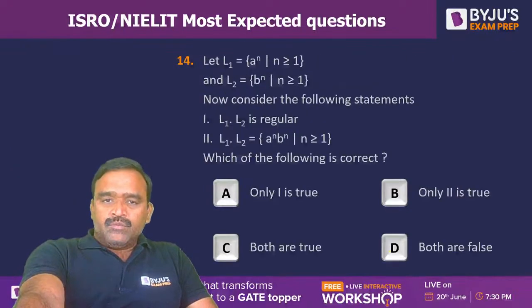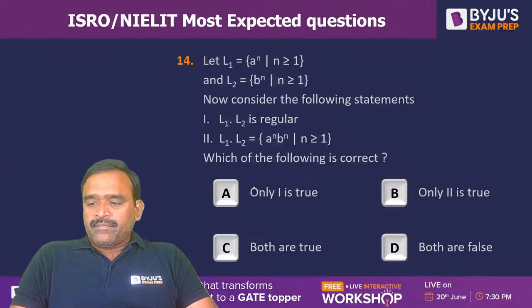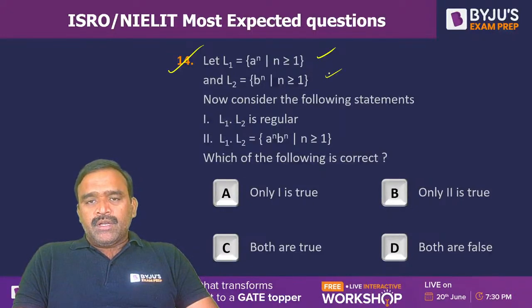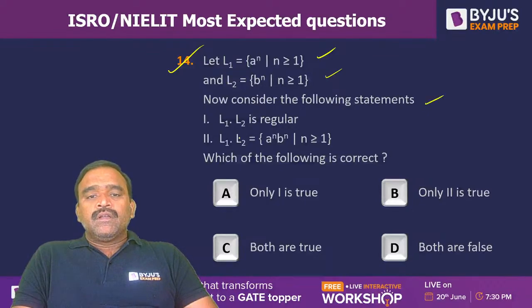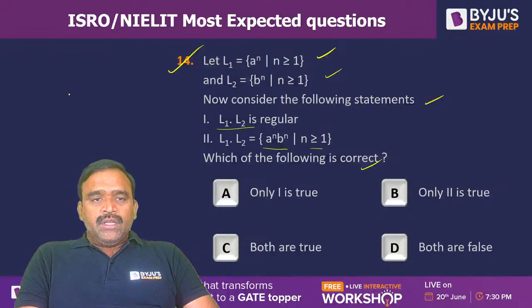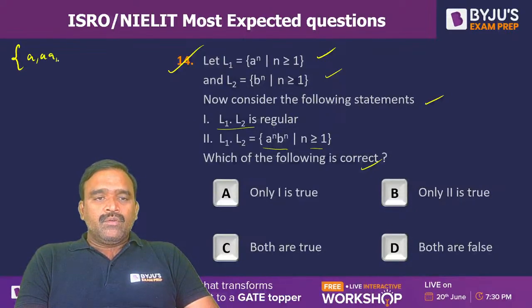Okay. Now let's move on to the next question, the last question. Let L1 be a power n and L2 be b power n, where n is greater than or equal to 1. Now consider the following statements. One: L1 dot L2 is regular. Two: L1 dot L2 is a power n, b power n, n greater than or equal to 1. Which of the following is correct? So actually it is a concatenation of two things. A power n means 1 a, 2 a's, 3 a's and so on. It is concatenated with 1 b, 2 b's, 3 b's and so on.